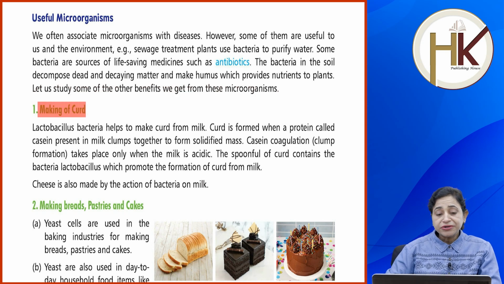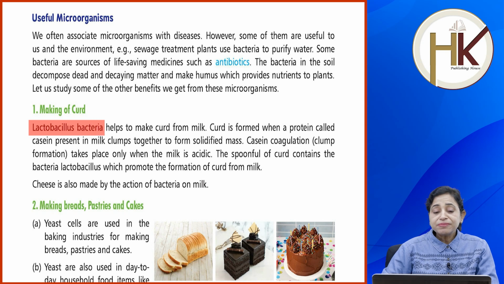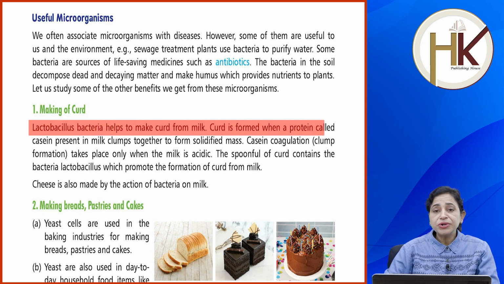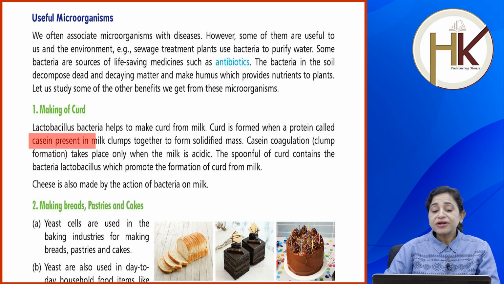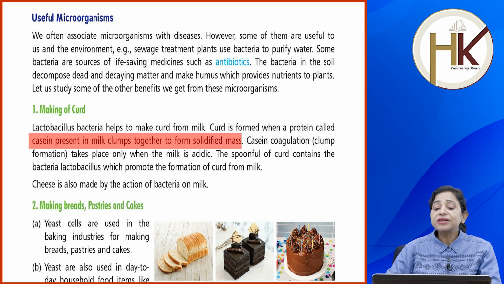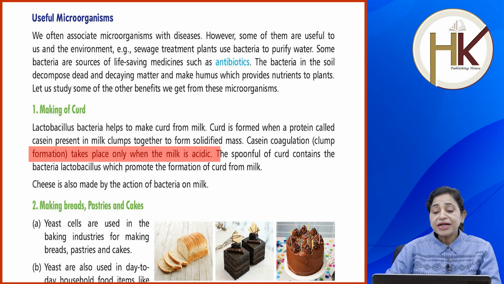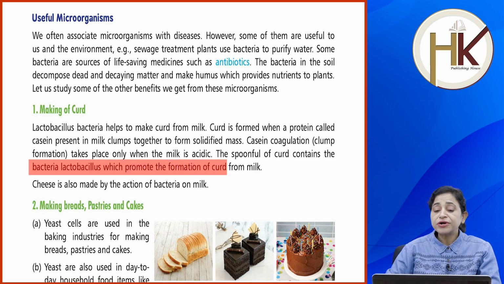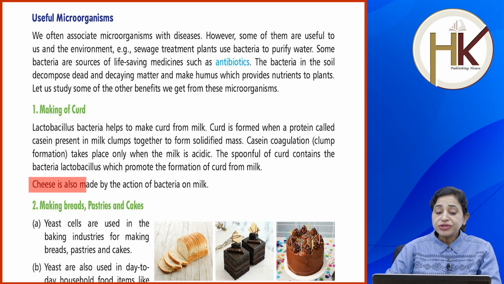Making of curd. Lactobacillus bacteria help us to make curd from milk. Curd is formed when a protein called casein present in milk clumps together to form a solidified mass. Casein coagulation, or clump formation, takes place only when the milk is acidic, and a spoonful of curd contains the bacteria Lactobacillus, which promote the formation of curd from milk. Cheese is also made by the action of bacteria on milk.